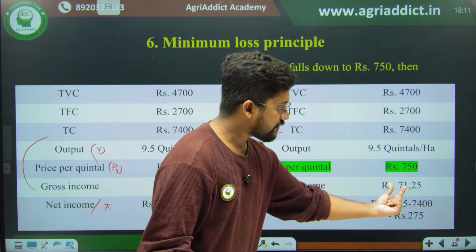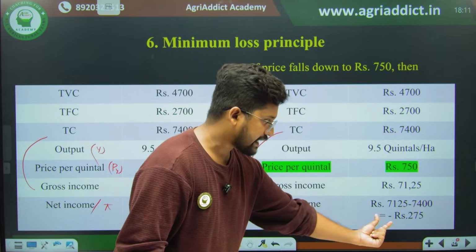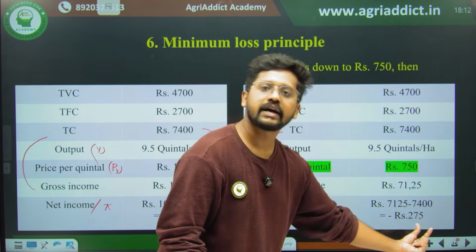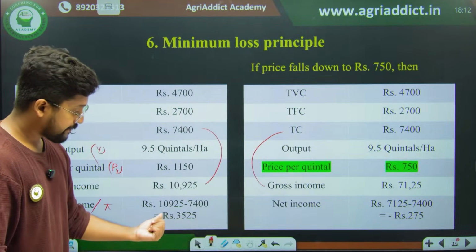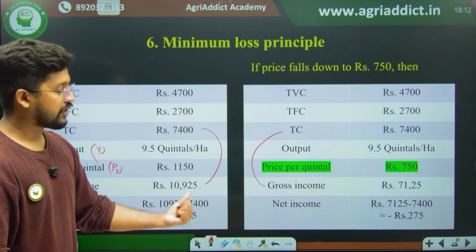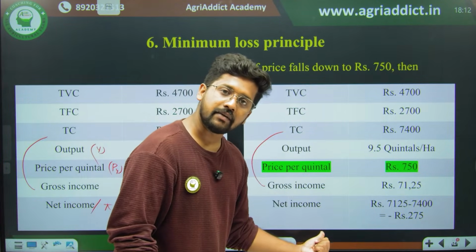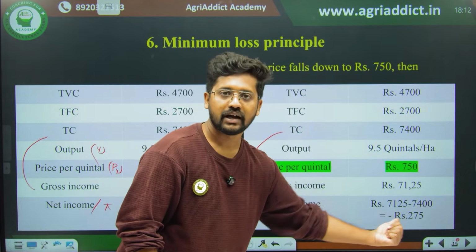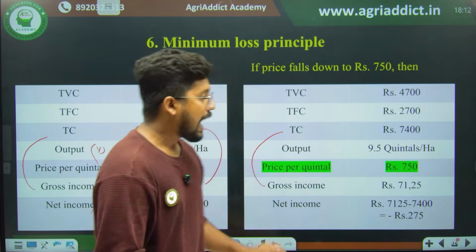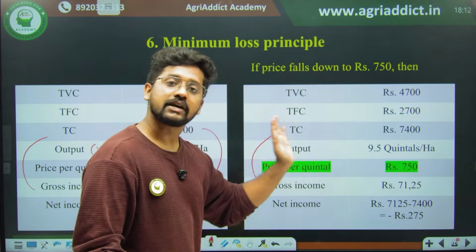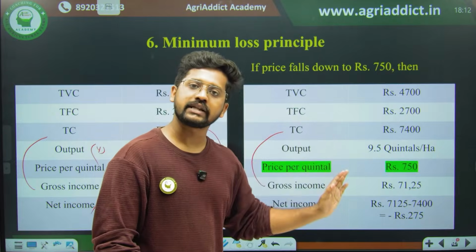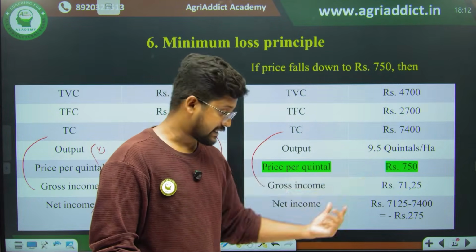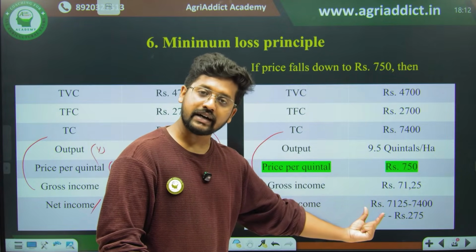So 7,125 minus 7,400 rupees. He is getting minus 275 rupees. Earlier he had a profit of 3,525 rupees. Right now he has a net income, or we can say a loss, of 275 rupees. So at this stage, if he can forecast this already, while he is understanding that the price is going to decrease by 750 rupees, understanding that his loss will be 2,275 rupees,